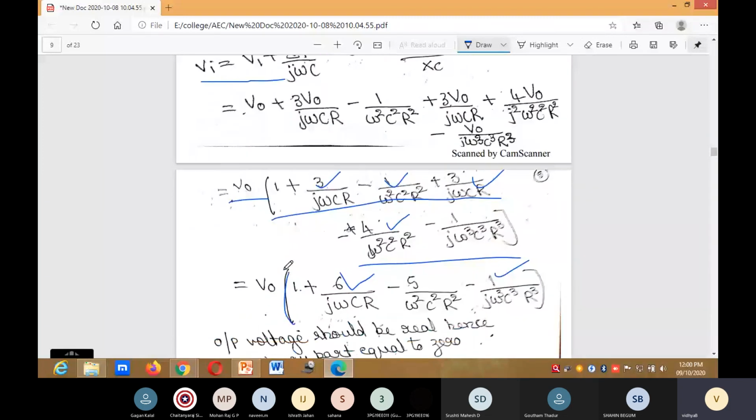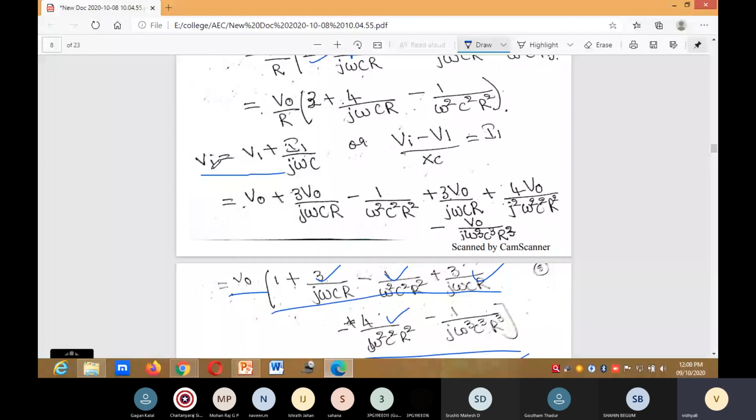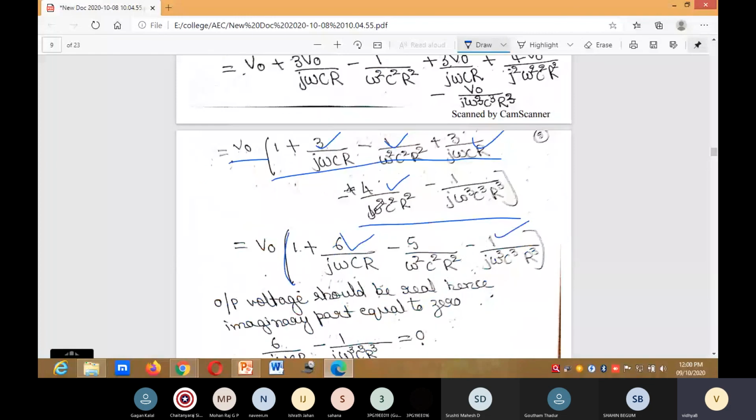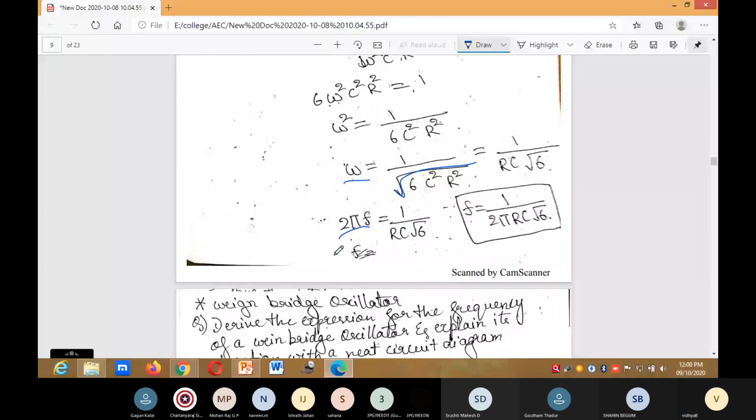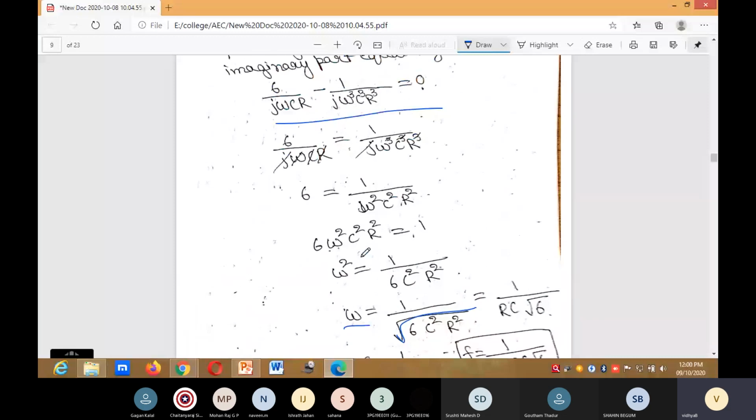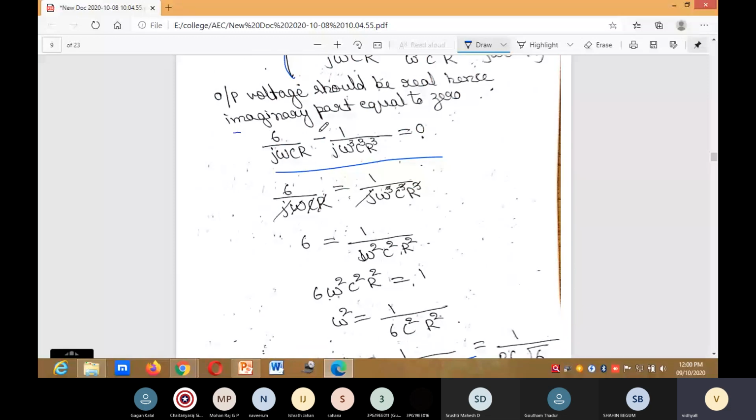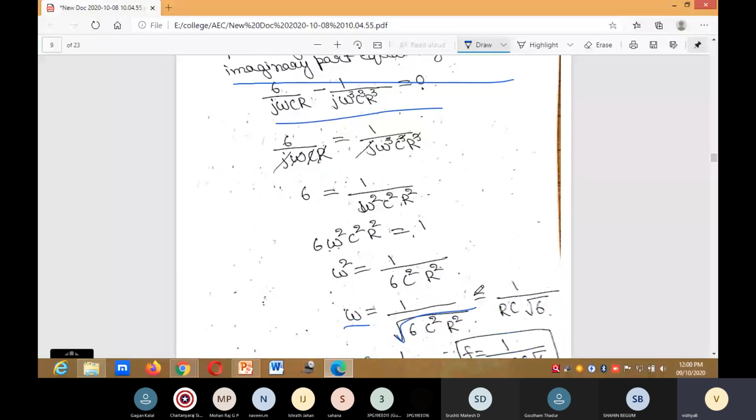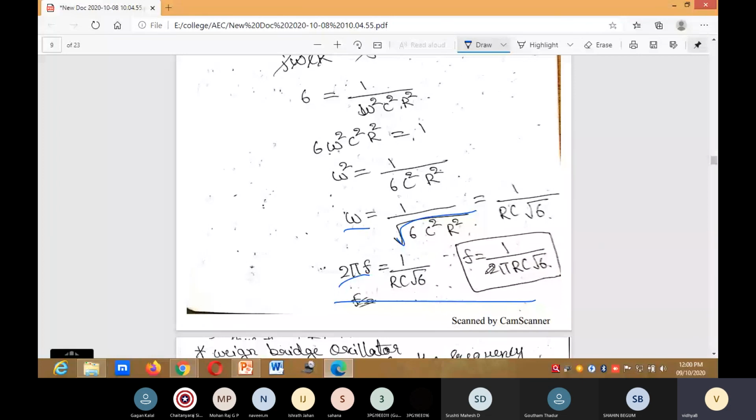When you are finding Vi, you will get the frequency equation. If you take the imaginary part equal to 0, then you will get the equation F is equal to 1 divided by 2 pi RC square root of 6. This is the formula for RC phase shift oscillator.